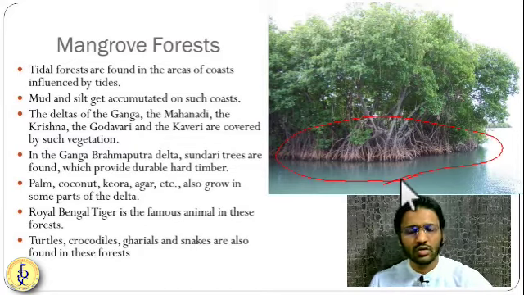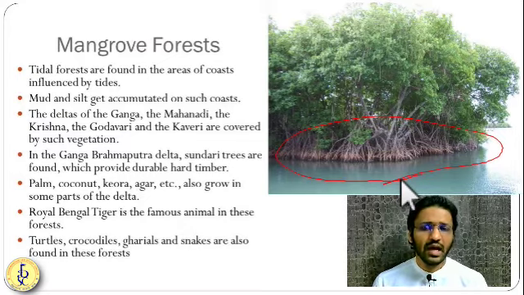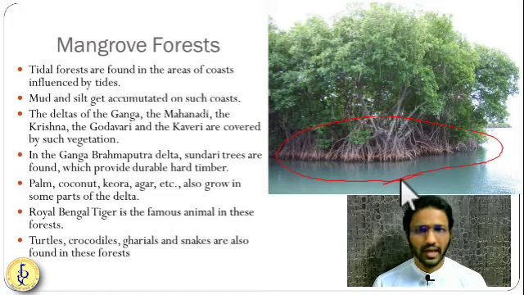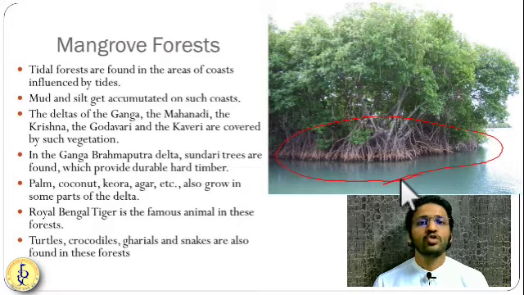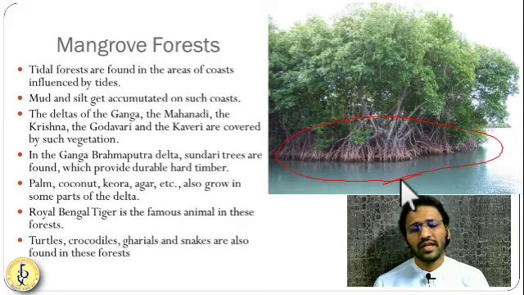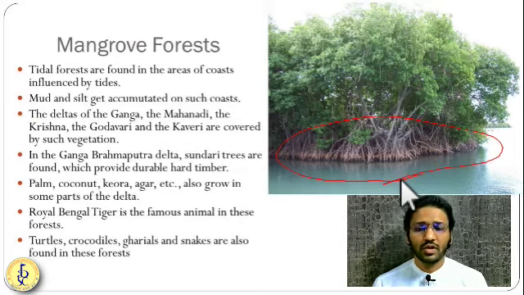So you can see the roots of these trees. They go very deep and hold very tightly. They don't die even in salty water, and even in very high tide water they don't die. So they are very good. We have seen the Sundarban Delta. Sundari trees are a type of mangrove trees. They don't rot in the water. Even their wood is very lightweight and very enduring, so you can make ships out of them.